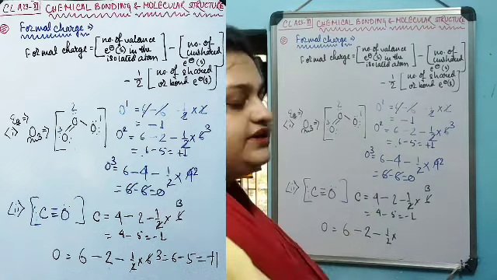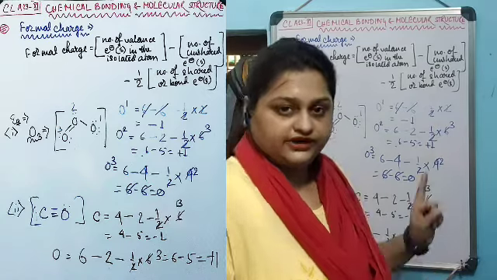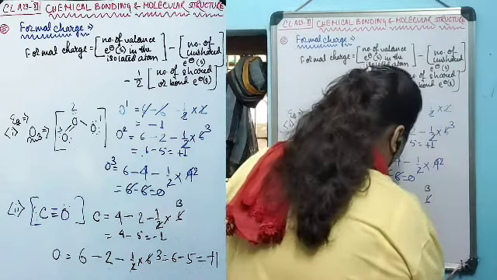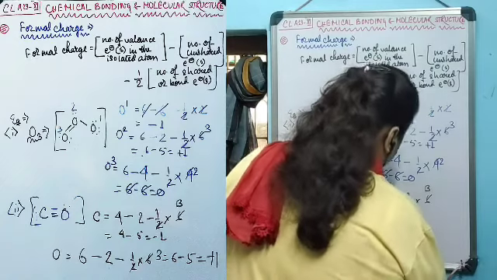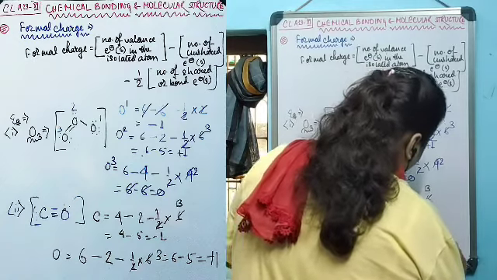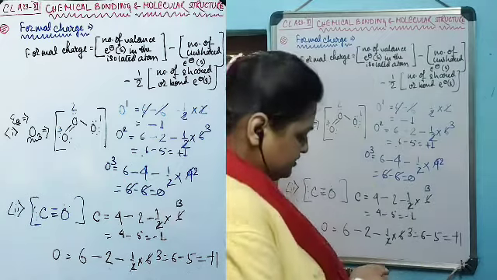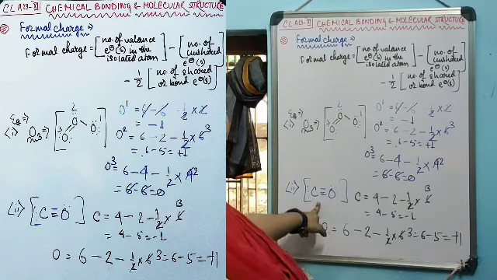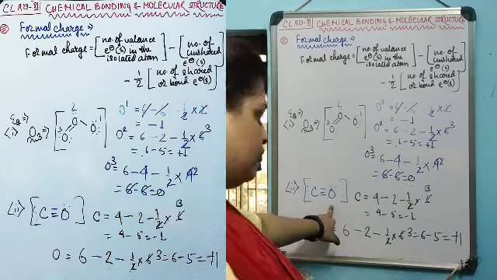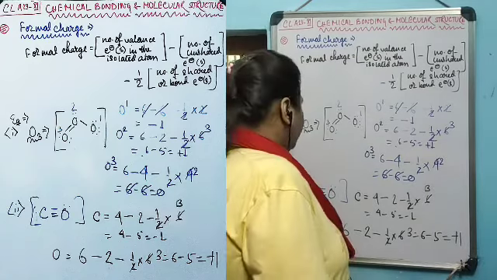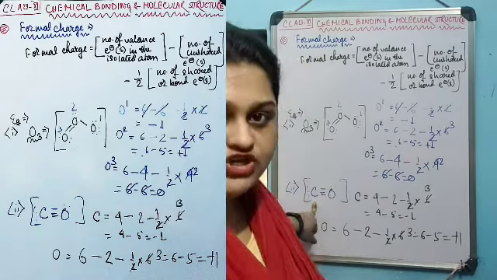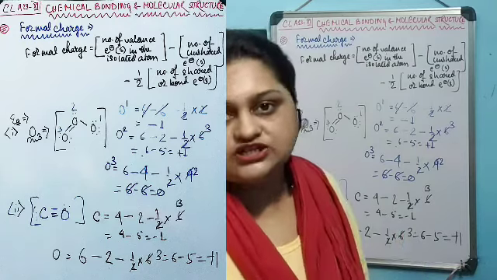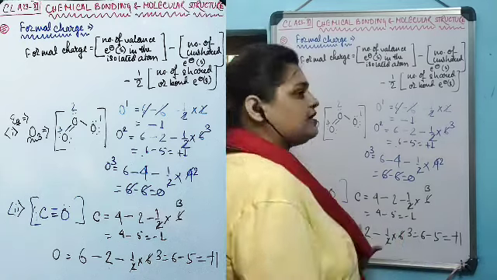As oxygen is also attached with 3 bonds, the total number of bond electrons is 6, which gives 3. 6 minus 5 is plus 1. So in this neutral structure of carbon monoxide, oxygen is giving plus 1 formal charge and carbon is giving minus 1 formal charge. Combining both contributed formal charges, the entire species becomes neutral.